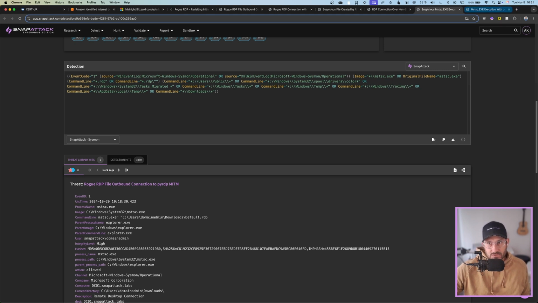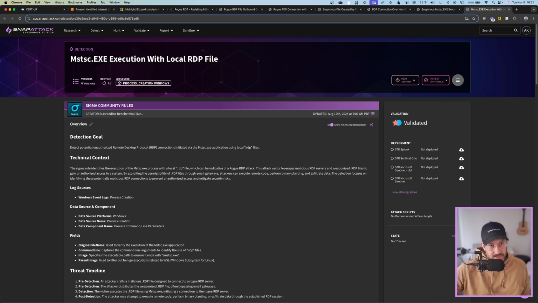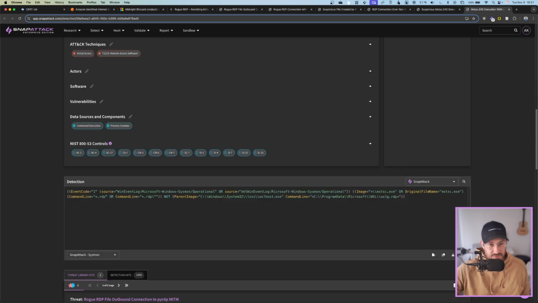The last one is another Sigma detection, and this is the same as the one we just looked at, except instead of defining all the fields, this one is specifically saying, just give me any process creation events for mstsc that end in RDP or RDP / and do not have a parent image of wslhost.exe or wslg.exe.